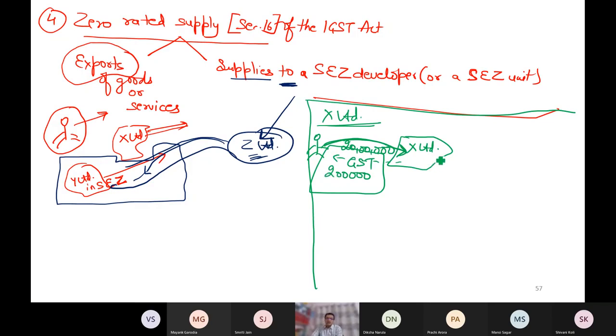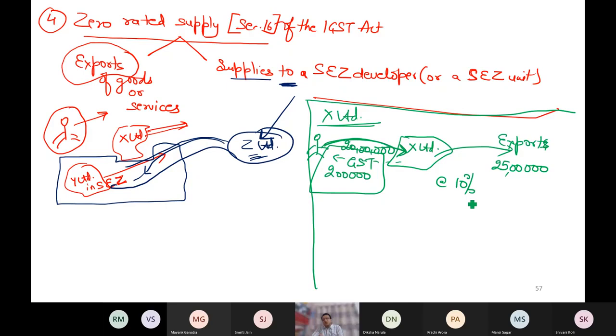Now this company will use these goods in manufacturing and will export. The value of export is, for example, 25 lakh. And again, for example, let's say 10% is the tax. I am saying zero rated. It doesn't mean that the tax rate is 0%. Effectively, it is zero rated. Technically, there is no tax. Now, when I say that 10% is the tax rate, you have two options.